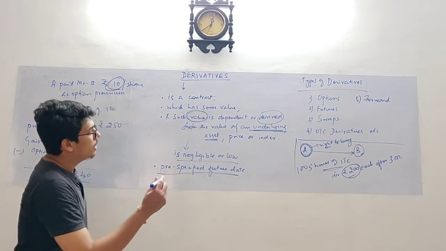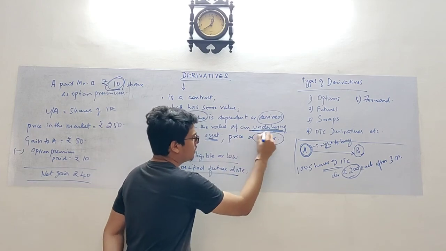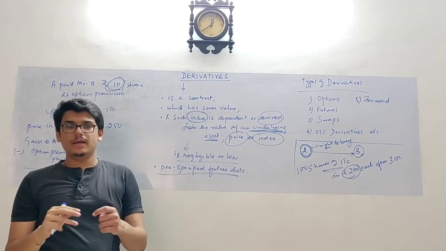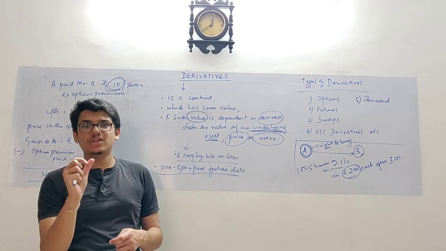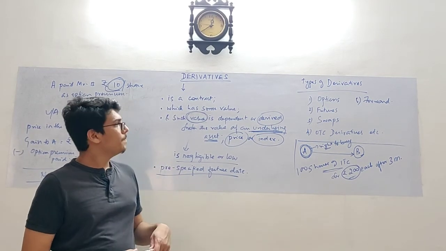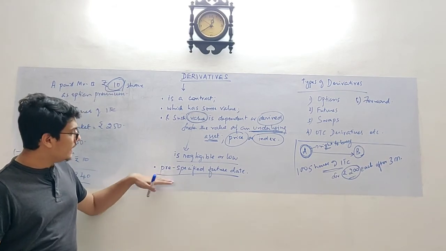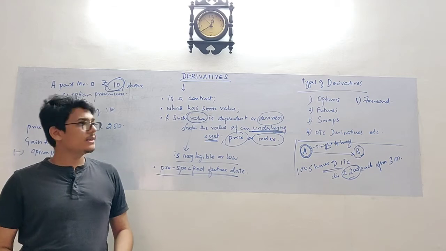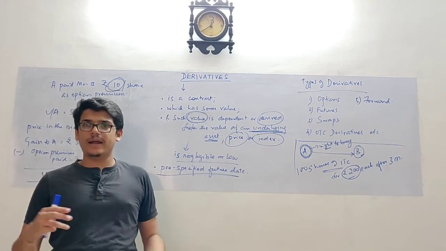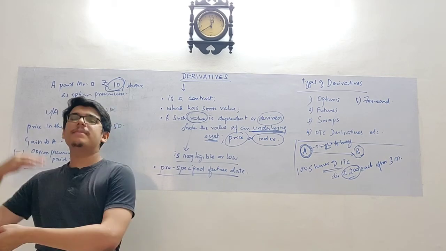Here it is not the underlying asset but the index or the price; the exchange rate is nothing but the price. So this is also satisfied, and it is settled at a pre-specified future date. As I told you, a forward contract is settled after a certain period of time. In my example, it was 3 months, after which you have to make a payment.